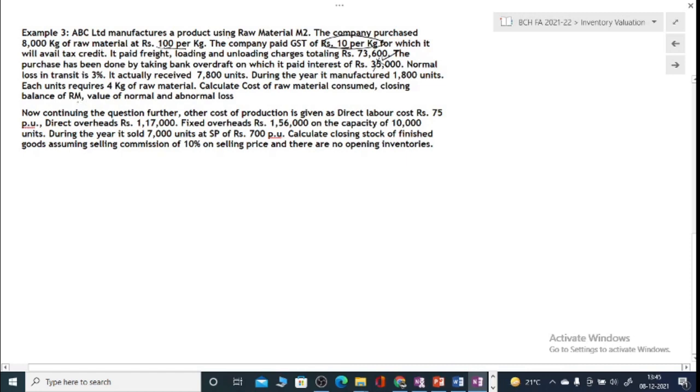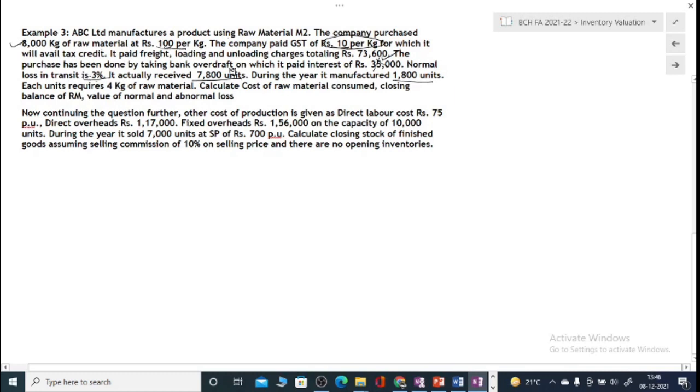Normal loss in transit is assumed to be 3%, but you actually received 7,800 units. So we'll have to measure normal and abnormal losses. This is actually kilograms. So you received 7,800 kilograms out of the total 8,000 kilograms of raw material that you bought. Since loss is 3%, 8,000 into 3% is 240 kilograms.